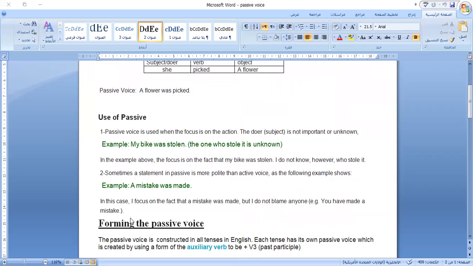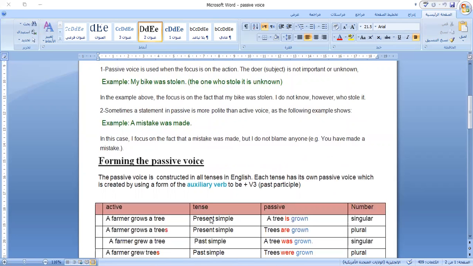Okay. Now, how to form the passive voice? To form a passive voice, you always need two important keys. You should have two important keys: verb to be and the past participle of the verb, or verb 3.